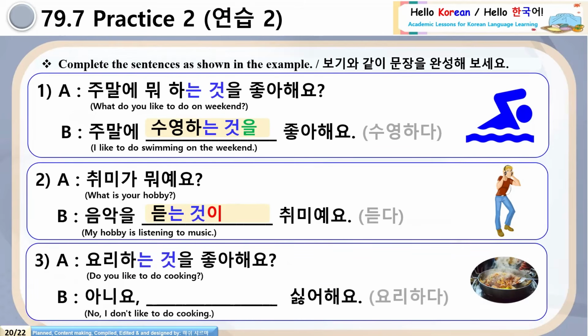Number 3, 요리하는 것을 좋아해요? See the reply, 아니요. And at the end of the sentence, there is 싫어해요. 싫어해요 is an action verb. So what we must use? Yes, particle must be 을. So sentence will be 아니요. 요리하는 것을 싫어해요. Clear, 여러분?